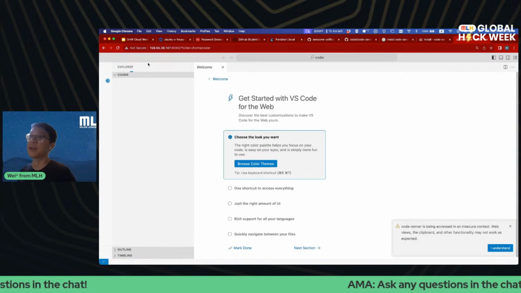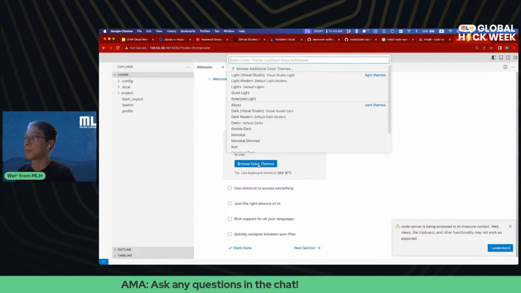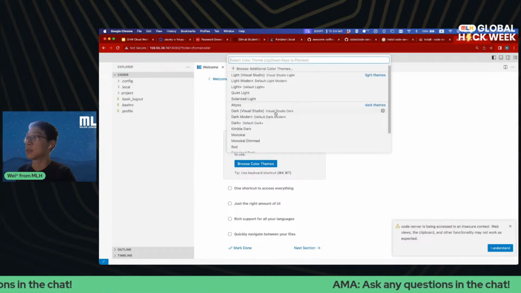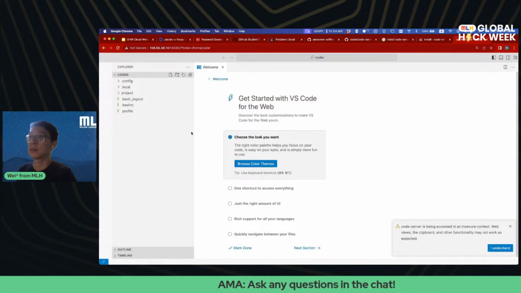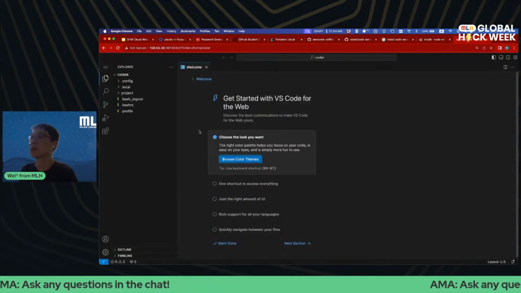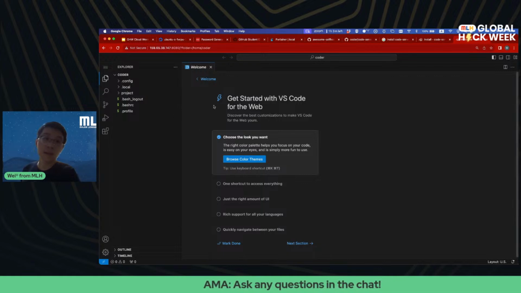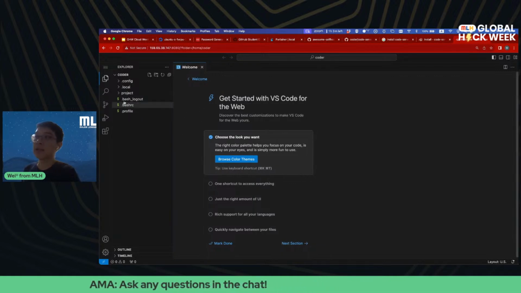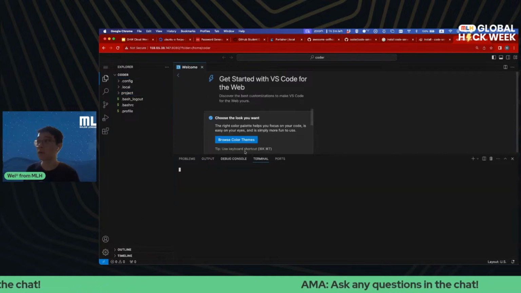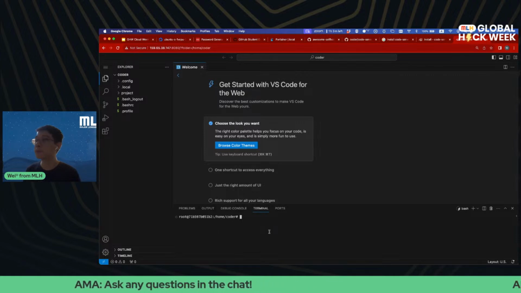With that, I have a VS Code in the cloud. Let me pick a color theme, dark. There it goes. No, let me try a different one, maybe modern dark. Okay, there it is. And this is basically a VS Code in the cloud. You can edit any files you want. You can use all the command line tools. You can open terminal if you'd like to execute code within the Coder command line.